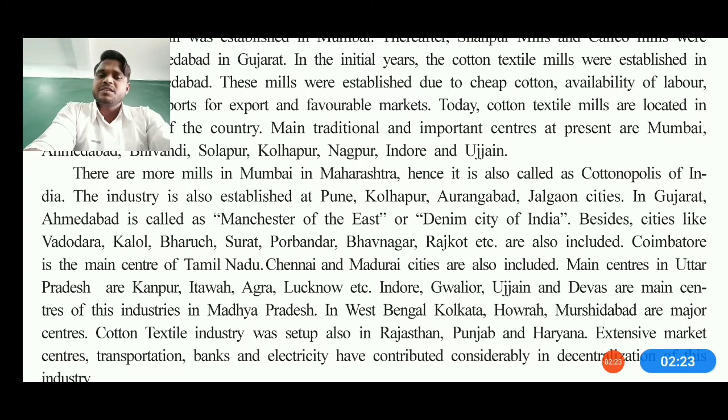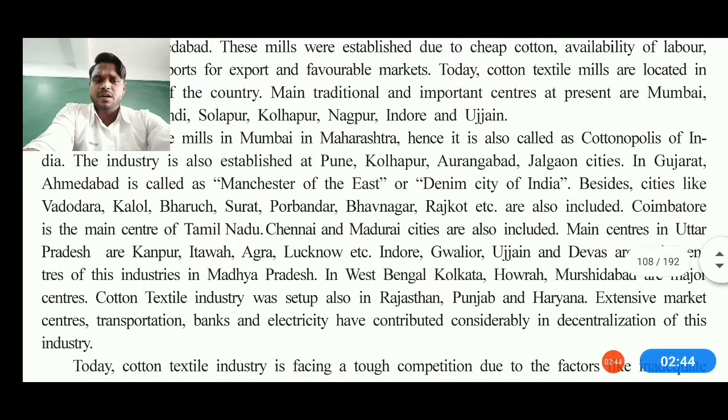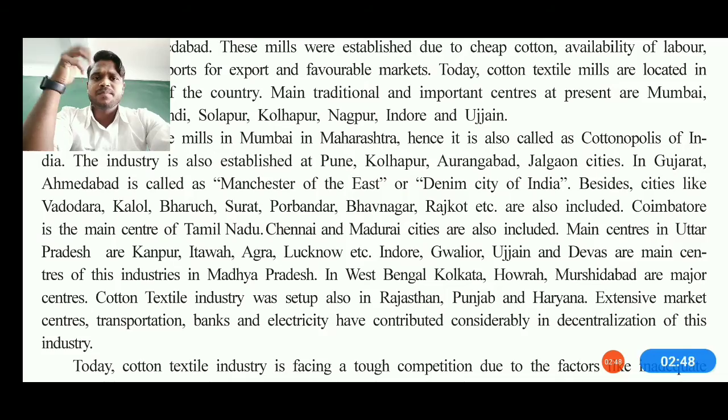In Gujarat, Ahmedabad is actually called the Manchester of the East, and it is also known as the denim city of India. Besides, there are cities like Vadodara, Kalol, Bharuch, Surat, Porbandar, and Rajkot. Other industries are also found in these areas as well as in the districts. Apart from Gujarat, the main industries are in Uttar Pradesh, like Kanpur, Etawah, Agra, Lucknow, and also Indore, Gwalior, Ujjain, Dewas.